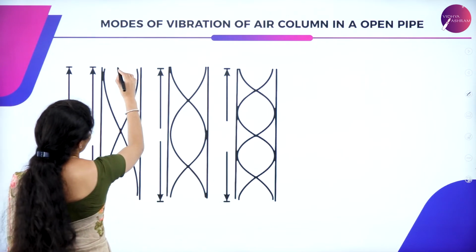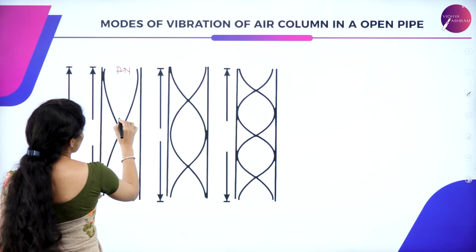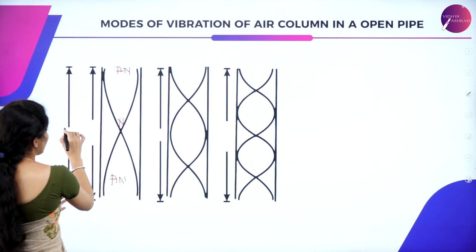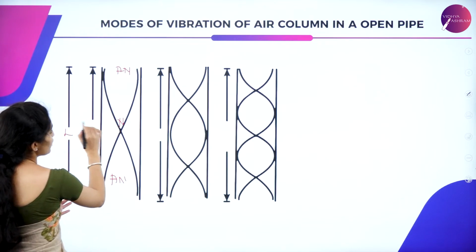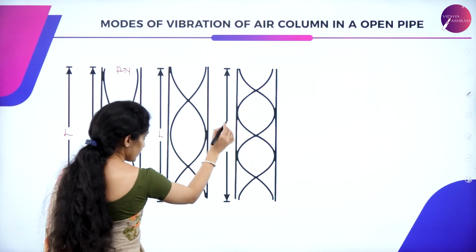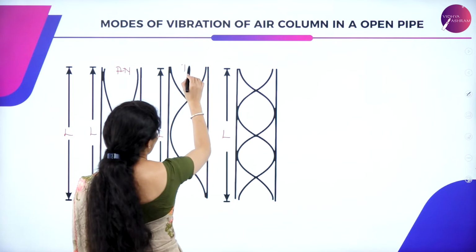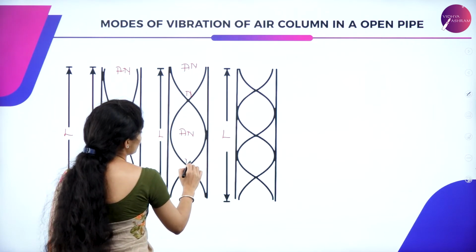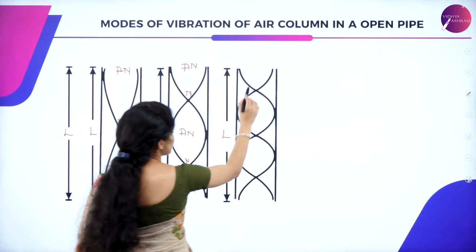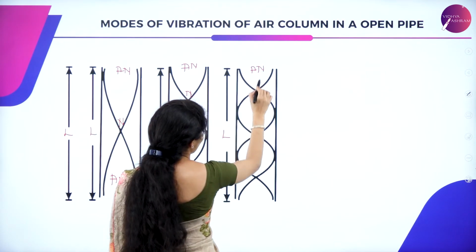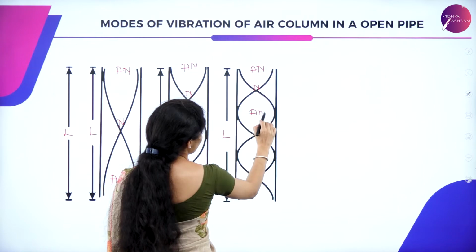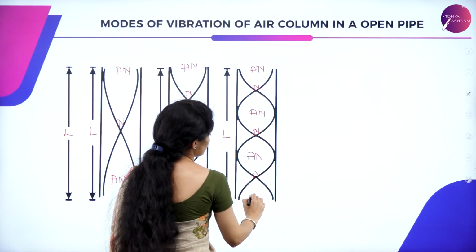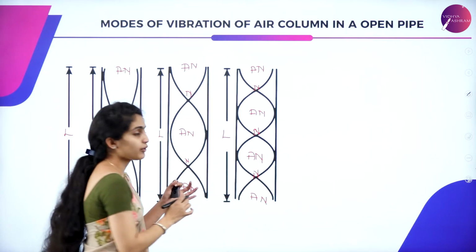Here you have your antinode, here a node, and here again an antinode, and this is the length of the air column. Again you have antinode, node, antinode, node and antinode.